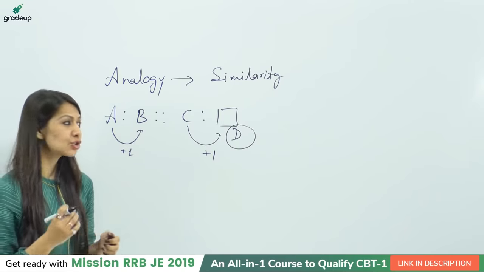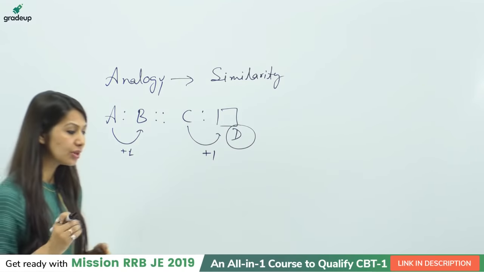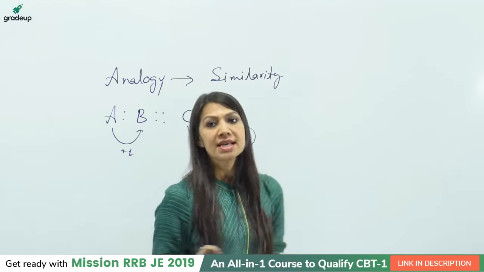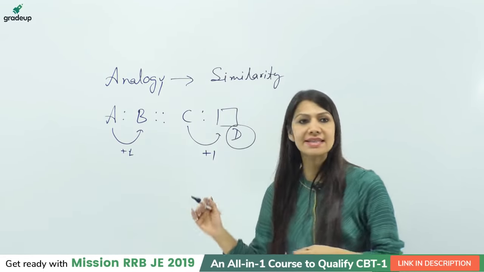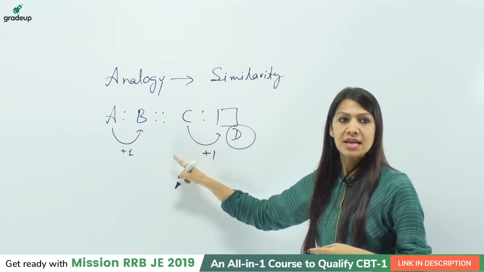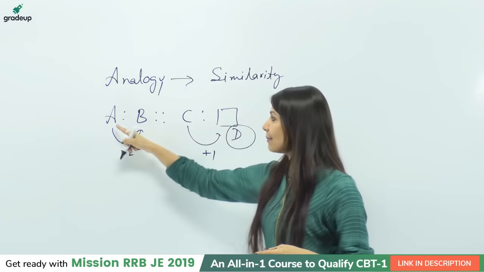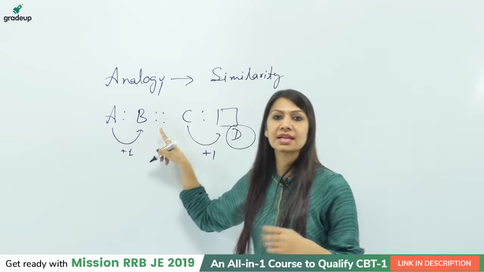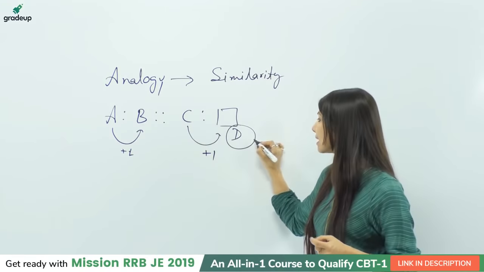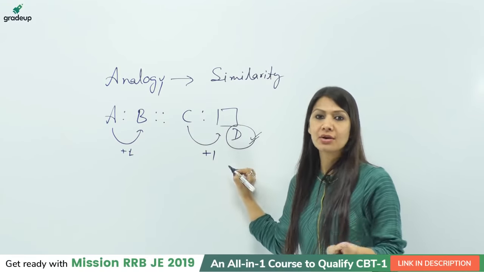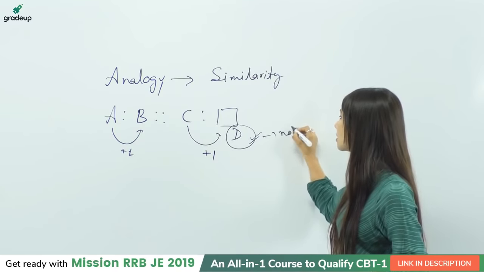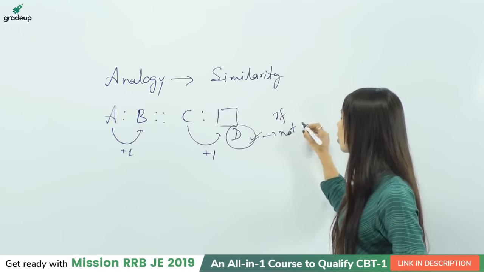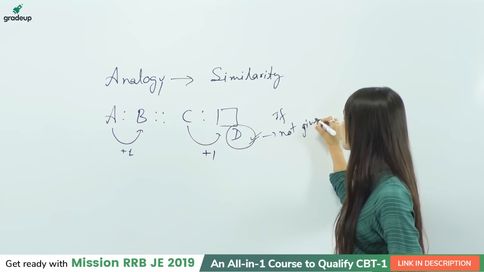But students, the very basic point that you need to understand about this topic is that it is option restricted. Option restricted means, for example, I am solving this question and my logic is A plus 1 is B. So in the similar way, C plus 1 will be D, and D is correct. No doubt, undoubtedly D is the right answer. But what if it is not given in the option?